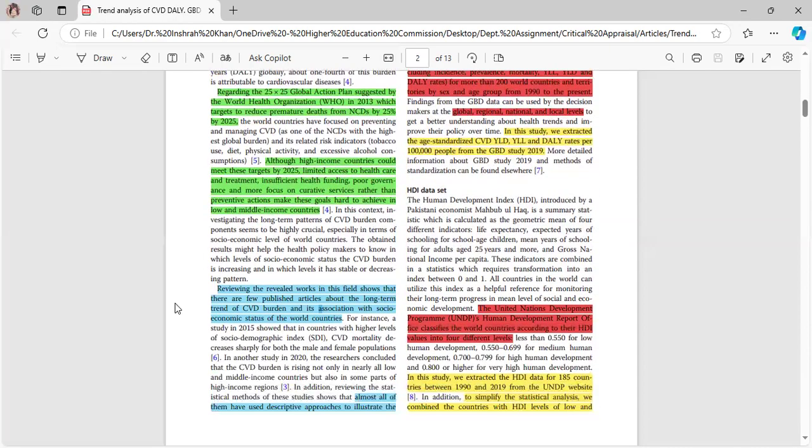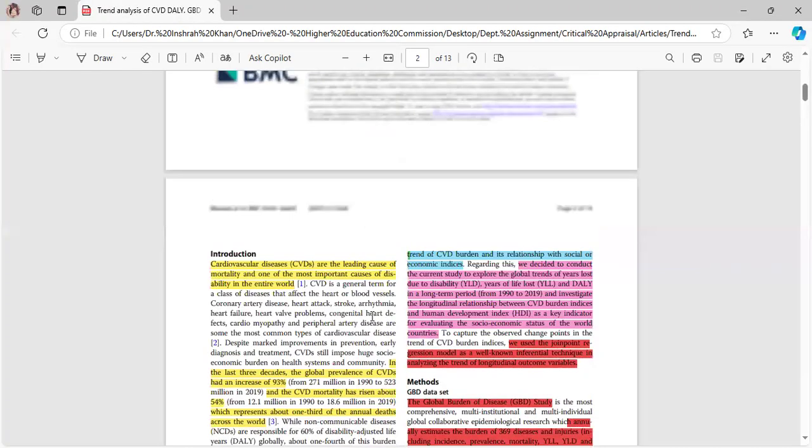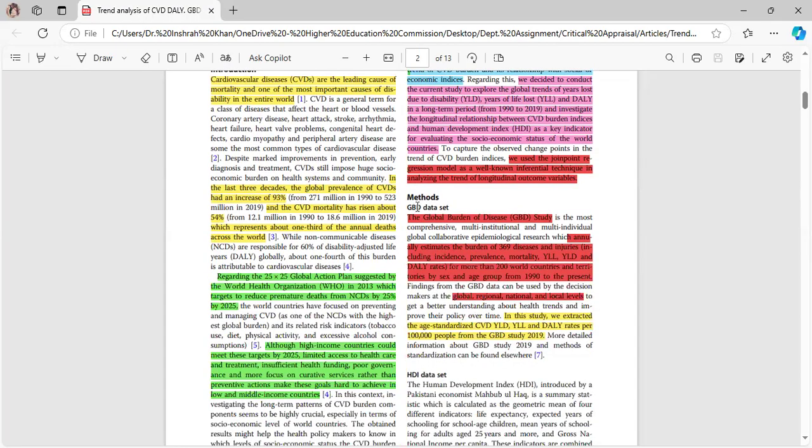Reviewing the published works in this field shows that there are few published articles about the long-term trends of CVD burden and its association with socio-economic status of the world countries. Almost all of them have used descriptive approaches to illustrate the trend of CVD burden and its relationship with social or economic indices. Regarding this, we decided to conduct the current study to explore the global trends of years lost due to disability, years of life lost, and DALY in a long period from 1990 to 2019, and investigate the longitudinal relationship between CVD burden indices and Human Development Index as the key indicator for evaluating the socio-economic status of the world countries. Methods. GBD dataset.